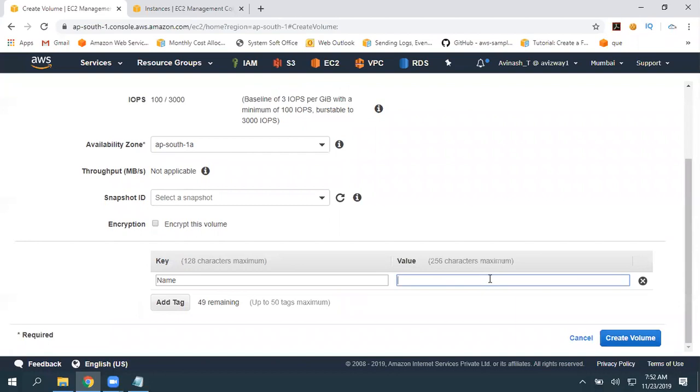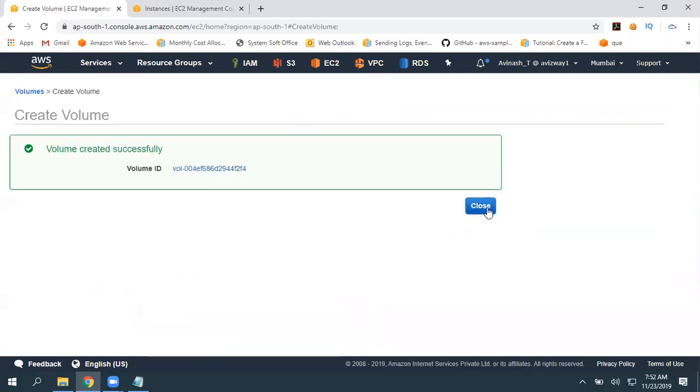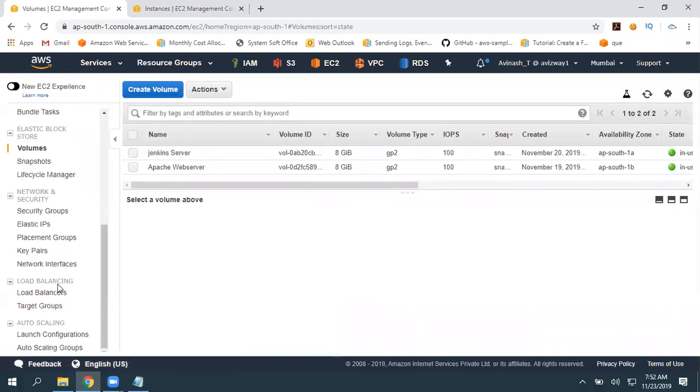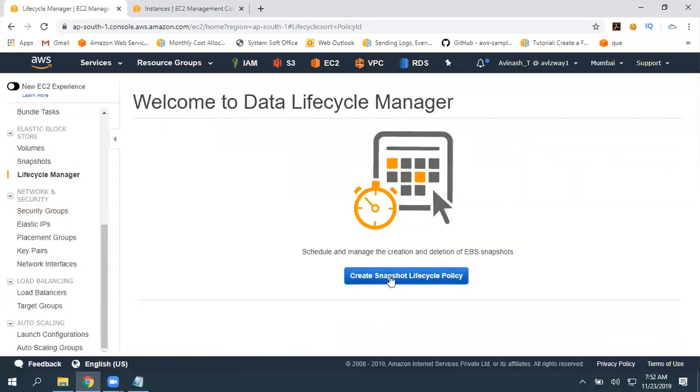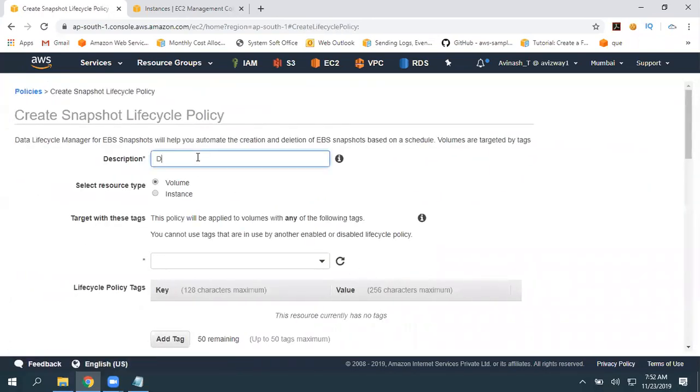This is an additional volume. Click on create volume. Now I want to apply this. So navigate to lifecycle manager, create snapshot lifecycle policy, daily or hourly, or you can give any name.